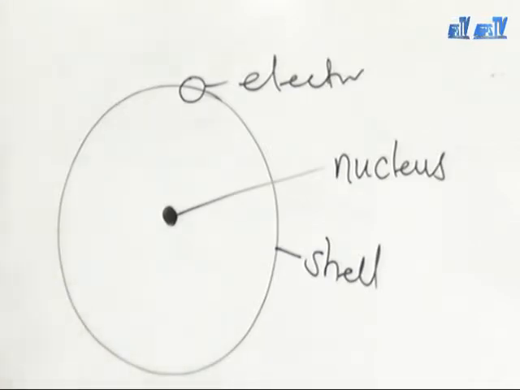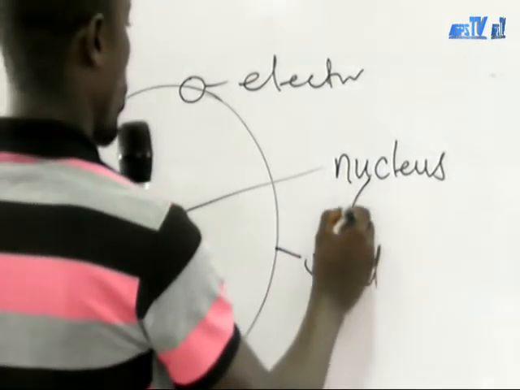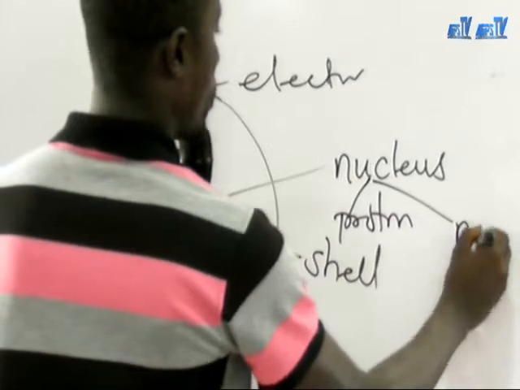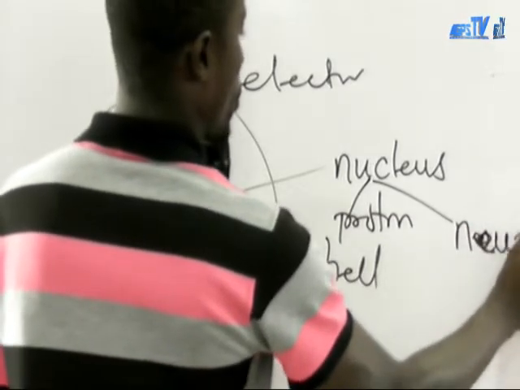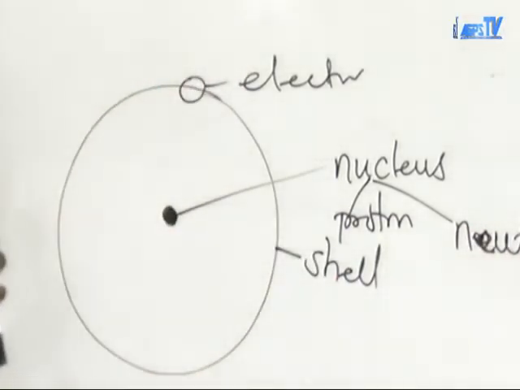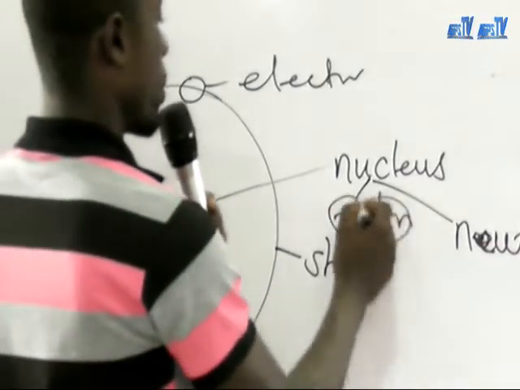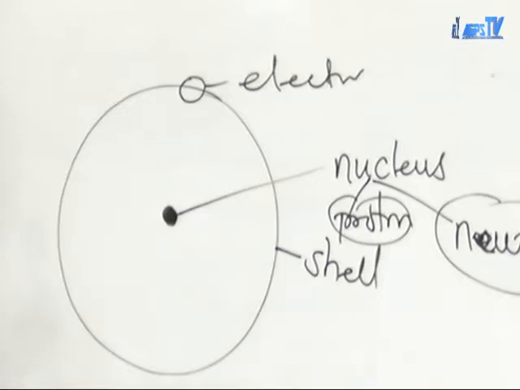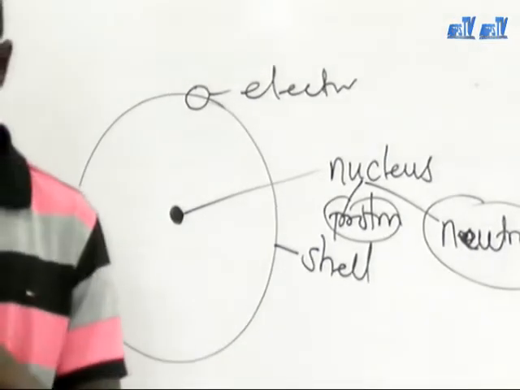And in the nucleus we have the proton and the neutrons. The nucleus consists of the protons and the neutrons. It is very important, okay? It is very important. Take note of them.